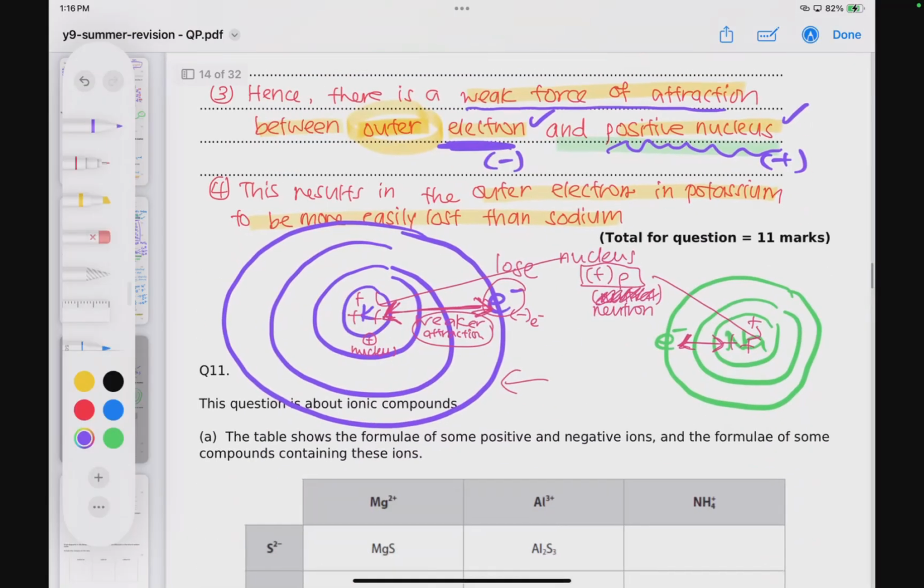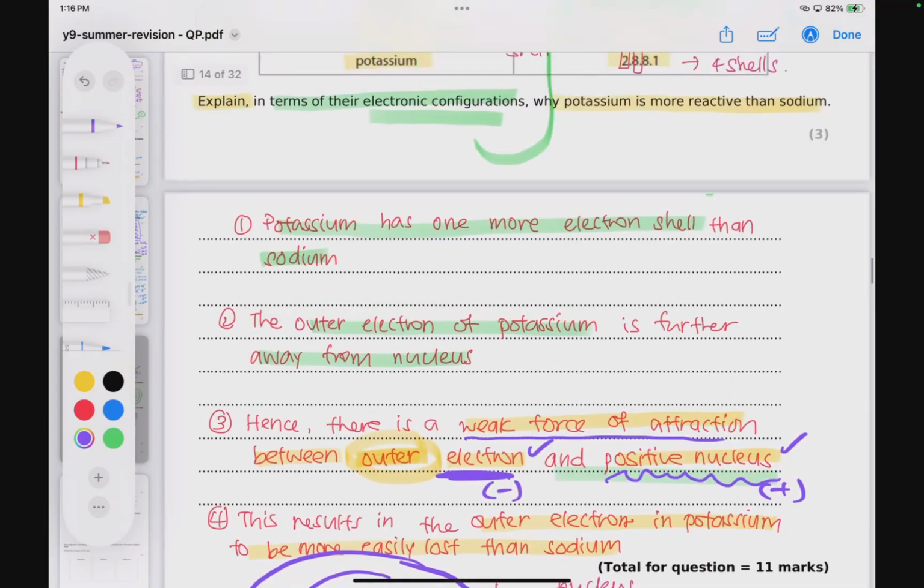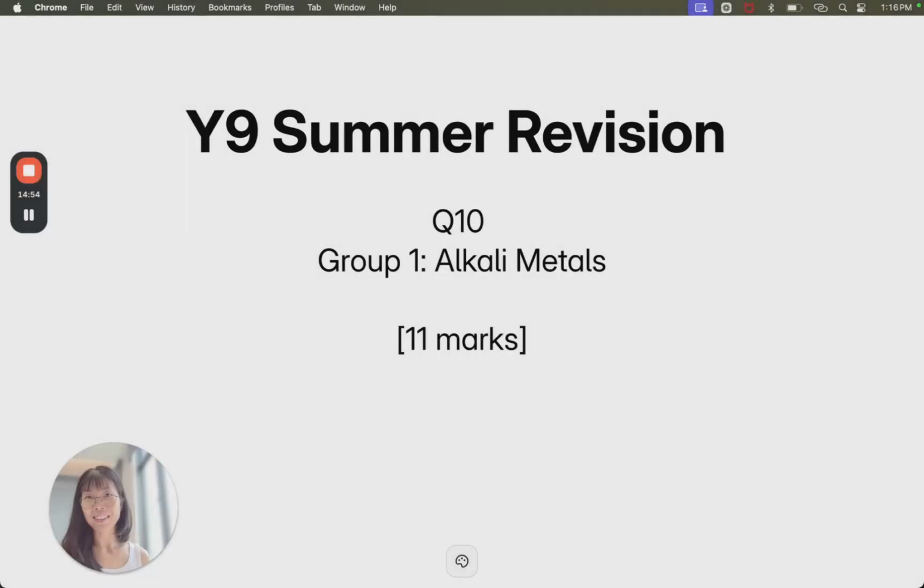So this is all in all 11 marks. Has this been helpful? I do hope so, because this 11 marks technically is 10% of paper 1. So it's an easy to score question. It's a very common question as well. So relook at this question again if you are not too sure.